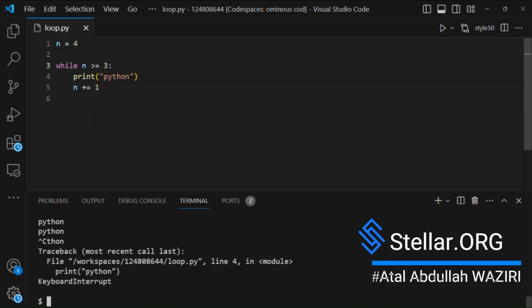Now let's check what is happening. The while loop checks if n is greater than or equal to 3 and then executes these lines of code. And since n has the value 4 initially, the condition results in true, and that is why the program will run into an infinite loop. To fix this, you should either change the sign or the incrementing or decrementing process of the variable. And the best approach for while loops is to start from 0 and increment it to the desired number.